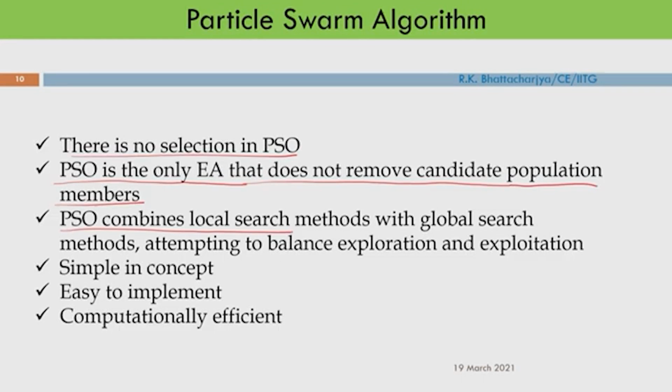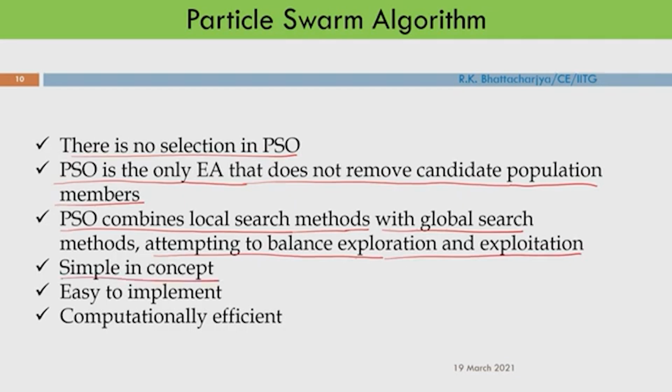PSO combines local search, as you have seen, since we are also giving importance to its earlier best performance, that is the personal best, as well as global search. So, PSO combines a local search method with a global search method, attempting to balance exploration and exploitation. The algorithm is very simple in concept.